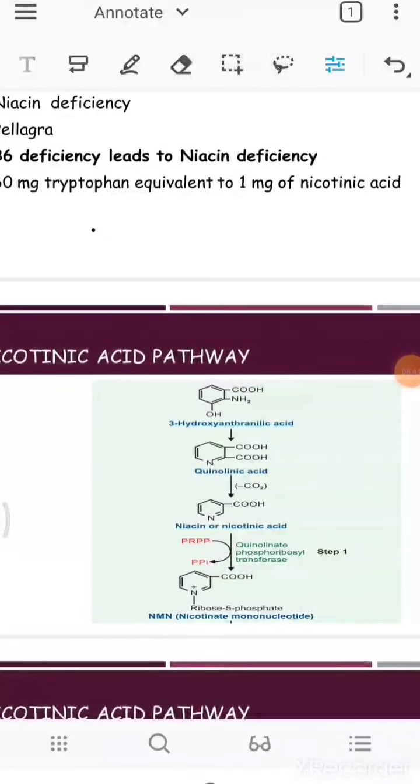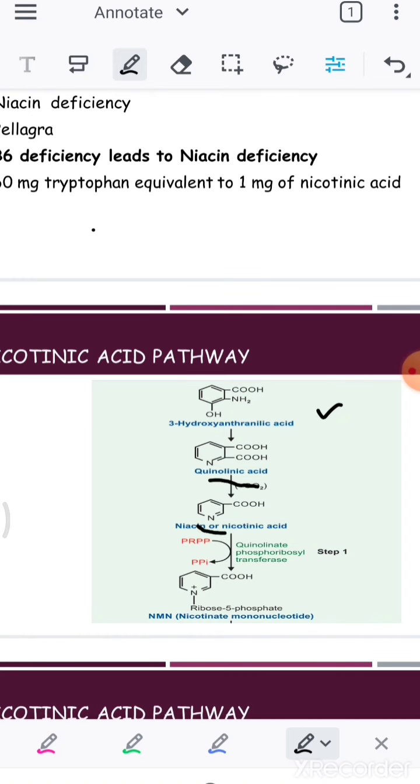Okay. So here is our nicotinic acid pathway. We will have our 3-hydroxyanthranilic acid, which is going to be converted into quinolinic acid. Then it is going to be converted into niacin. Then the niacin is going to be converted to NMN, nicotinic acid mononucleotide. This is how the conversion will be taking place. You need not know these enzymes at all, but just see. The 3-hydroxyanthranilic acid will convert to quinolinic acid. That quinolinic acid will convert into nicotinic acid. When quinolinic acid is converting into nicotinic acid, there will be the excretion of 1 carbon dioxide.